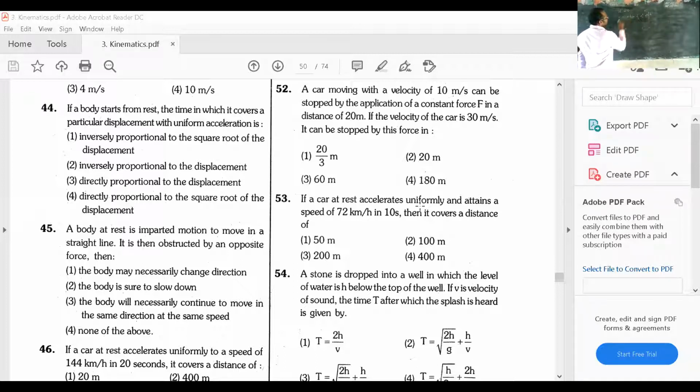U is 0, so S is equal to half a t square. A is constant, they said. That means S is proportional to t square. Then t is proportional to root S. Yes, option C. The time is proportional to the square root of distance.